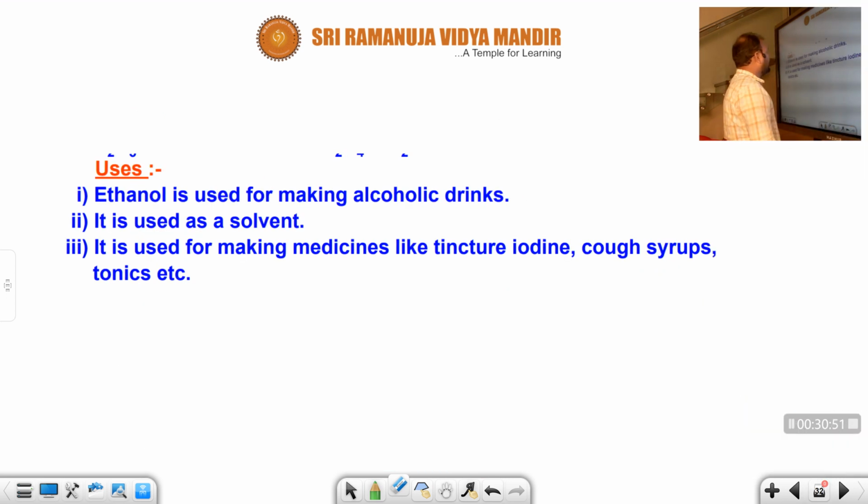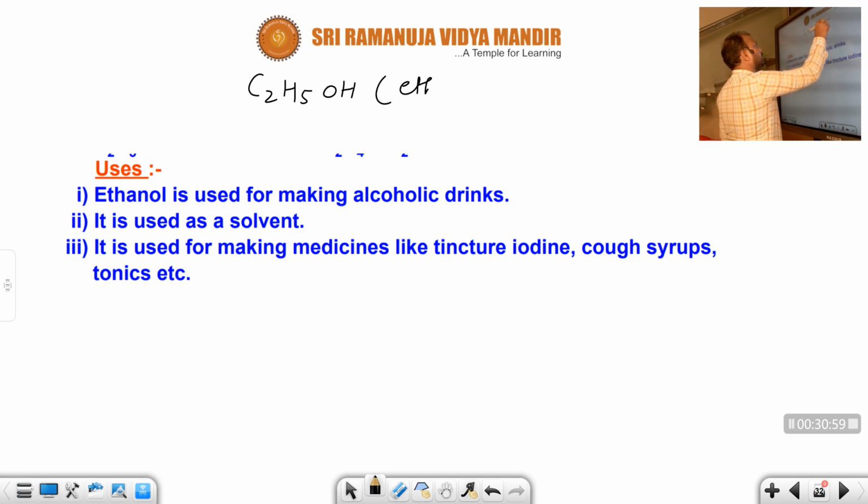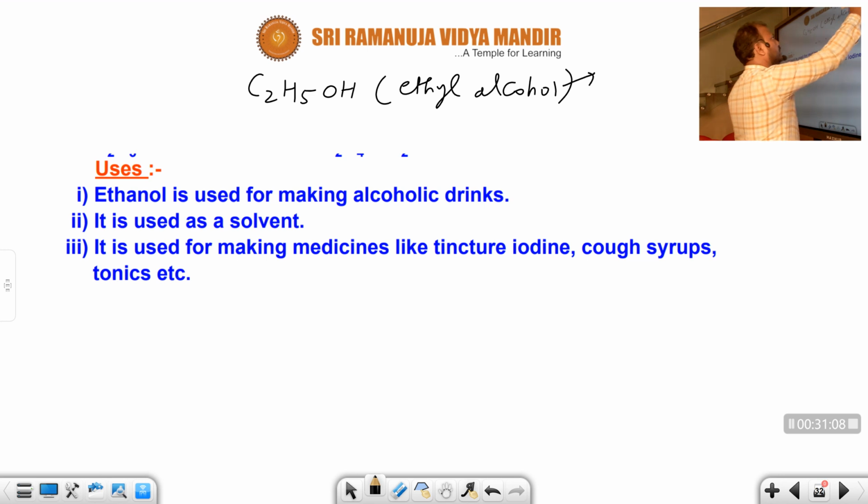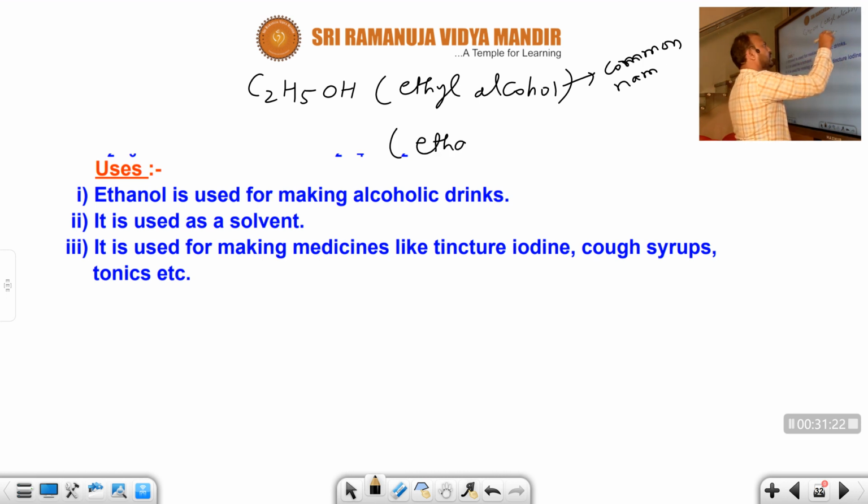What are the uses of ethyl alcohol or ethanol? Ethanol means C2H5OH. The common name is ethyl alcohol. The IUPAC name, I had already told you: two carbons are there, eth, ane, ol. Alcohol acts as a secondary suffix, and the end of the name is ol. This is the IUPAC name.